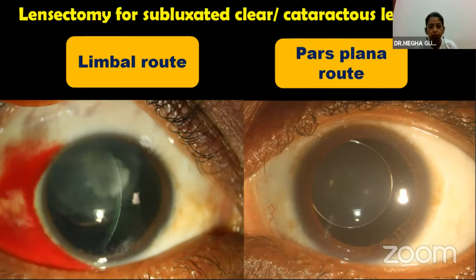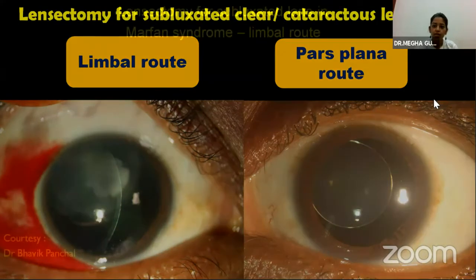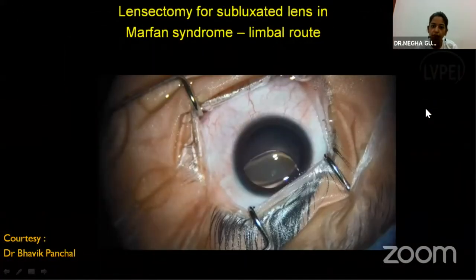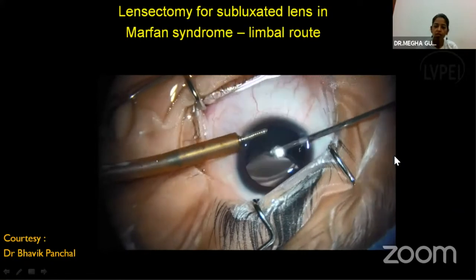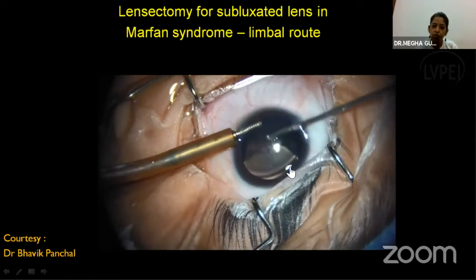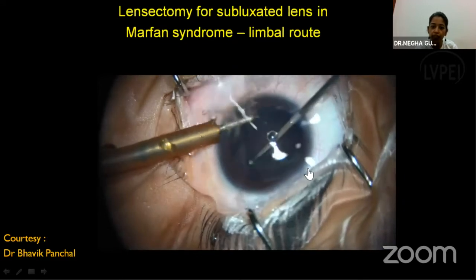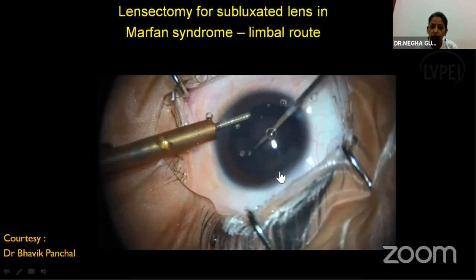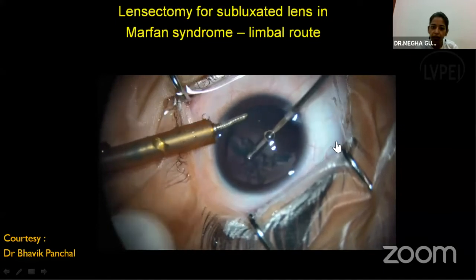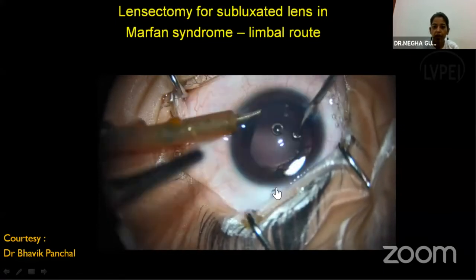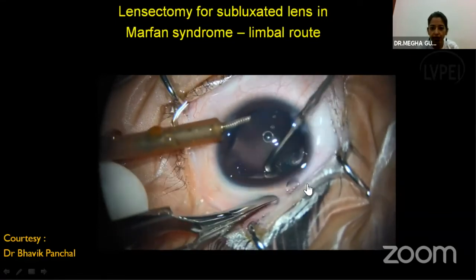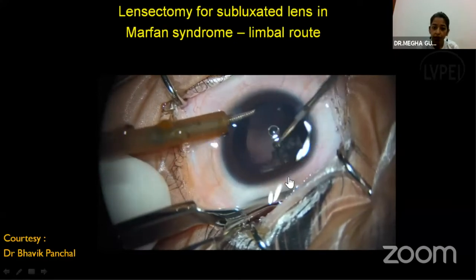So we can have a limbal route or a pars plana route for lensectomy. If it is possible, the limbal route is preferable, and studies have shown not much significant difference between the limbal and the pars plana route in terms of outcomes. Here we can see a superotemporal subluxated lens in a case of Marfan syndrome. Through the limbal route, the lensectomy is being done. Now the visible part can be easily taken care of. The hidden part beneath the iris and the sclera, we have to take care of very importantly.